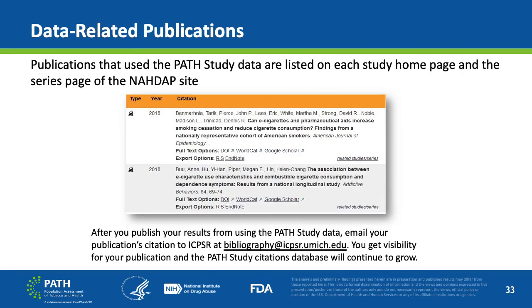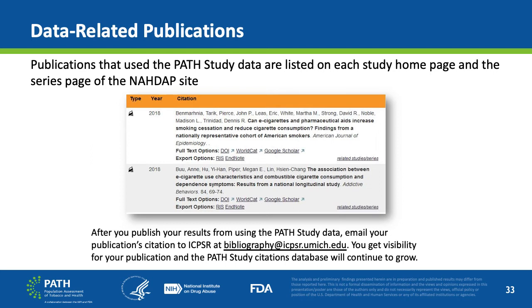Data-related publications that used the PathStudy data are available on each of PathStudy Data Collection's homepage on the NADAP site. Having access to similar publications from other authors may be useful to a researcher. It can also create visibility for a researcher's publications and allows other researchers to reference them.